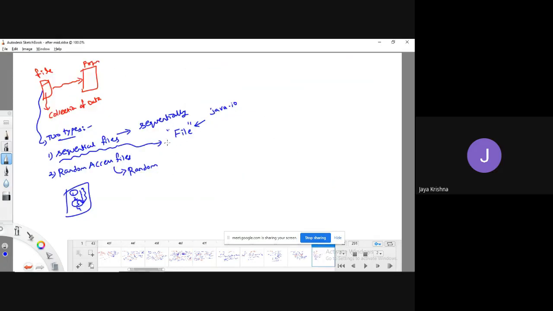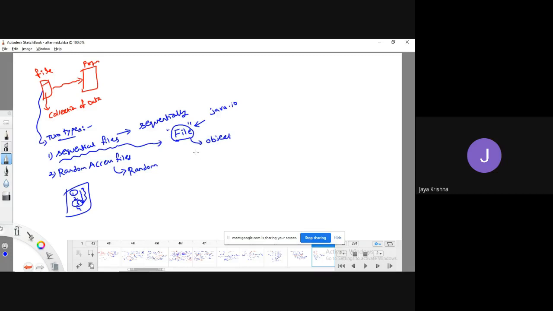So to work with these sequential files, we need to use a predefined class called the File class. To make it work, first we need to create an object of this class. Yes, we need to create an object of that class. So how do we create that object?